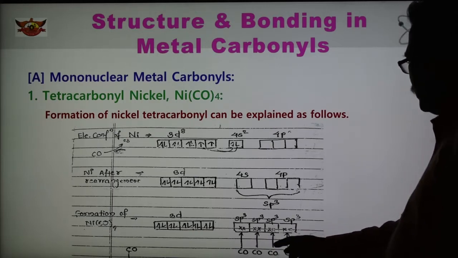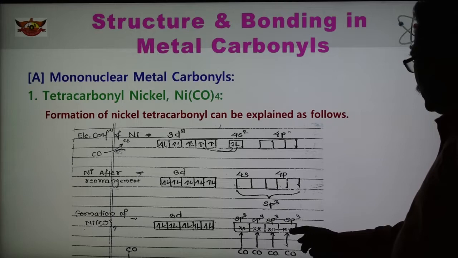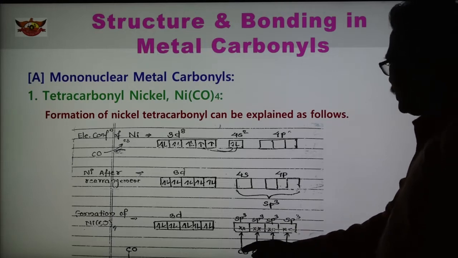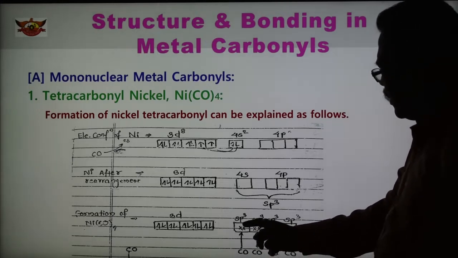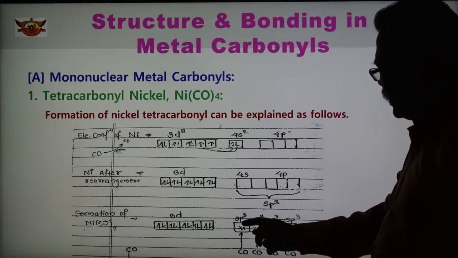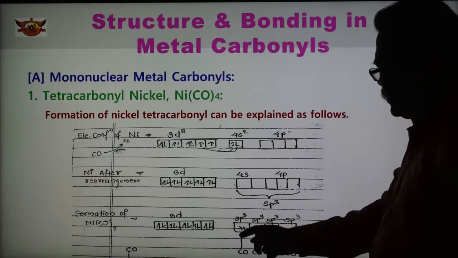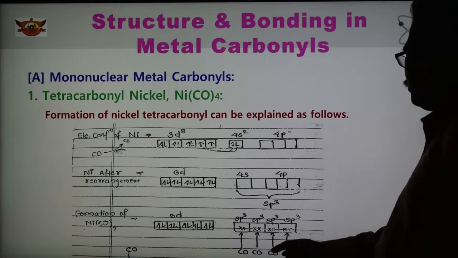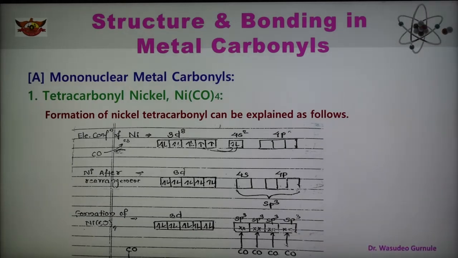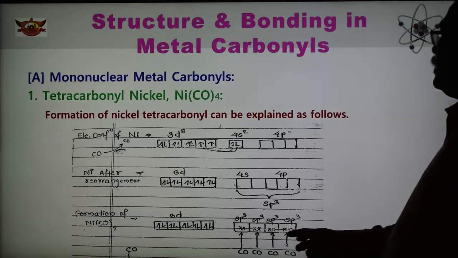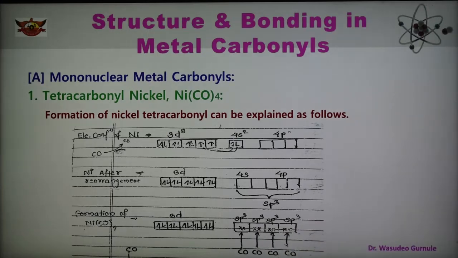This is one electron pair donated by the second, this is another electron pair, this is another, and in this way they form coordinate bonds between the sp orbital of CO and the sp3 orbital of the metal. The four ligands donate four electron pairs to the vacant sp3 hybrid orbitals of the metal, and in this way there is the formation of four coordinate bonds.